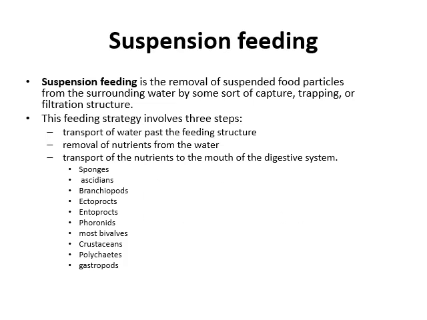Suspension feeders. Suspension feeding is the removal of suspended food particles from the surrounding water by capture, trapping, or filtration, like filter feeders. This feeding strategy involves 3 steps: transport of water past the feeding structure, removal of nutrients from the water, and transport of the nutrients to the mouth of the digestive system. Examples: sponges, ascidians, brachiopods, ectoprocts, crinoids, most bivalves, crustaceans, polychaetes, and gastropods.